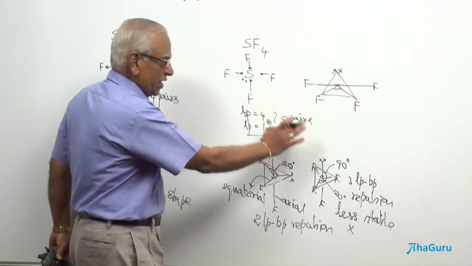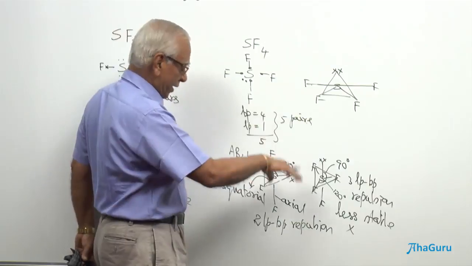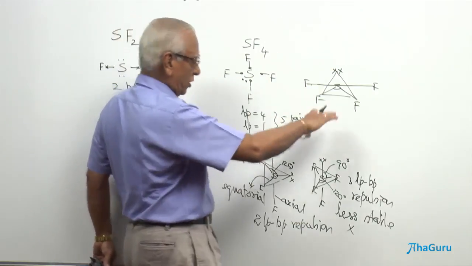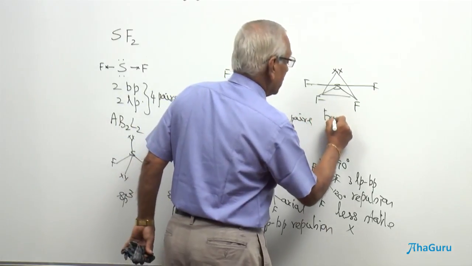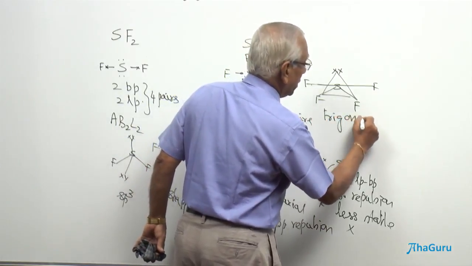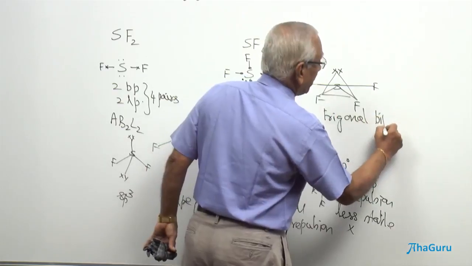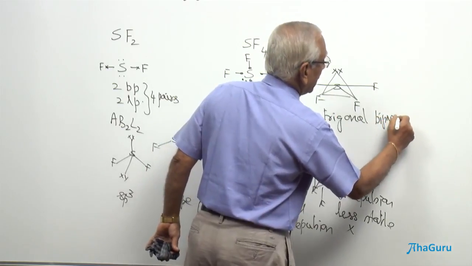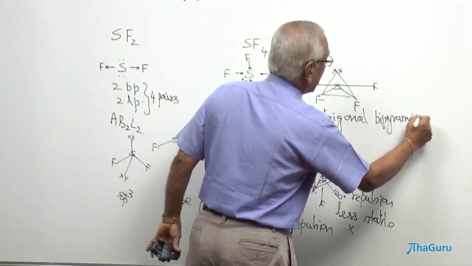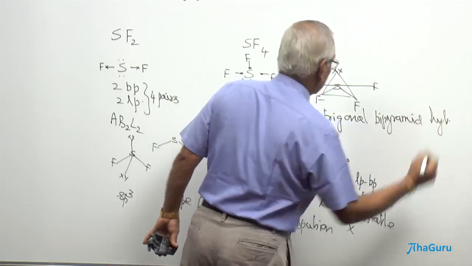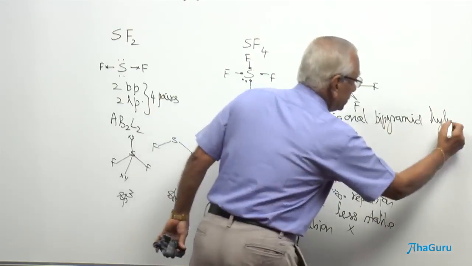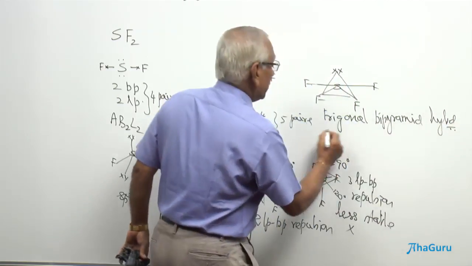So, the hybridization is going to be trigonal bipyramid hybridization.